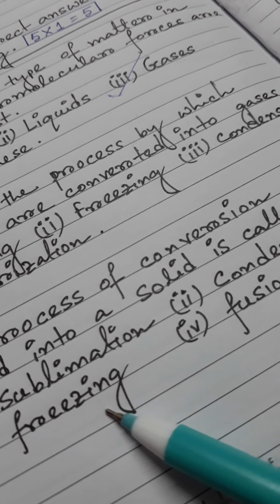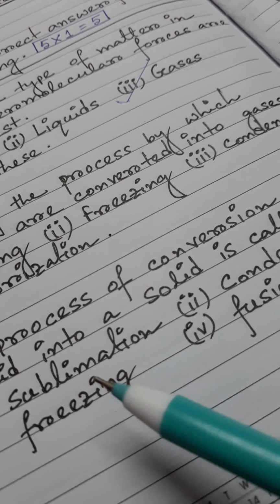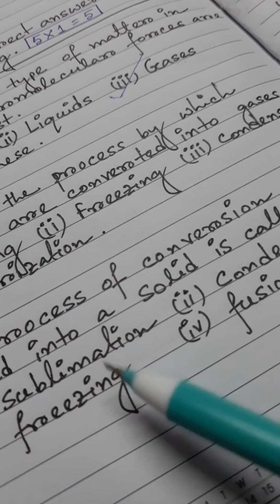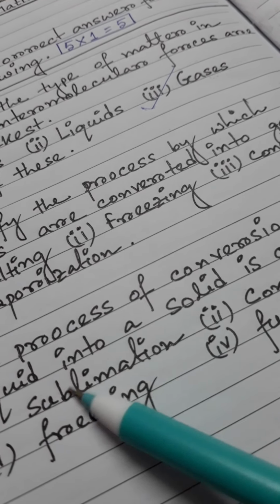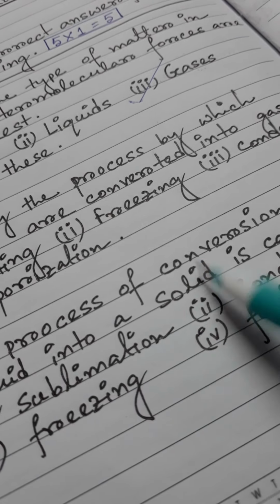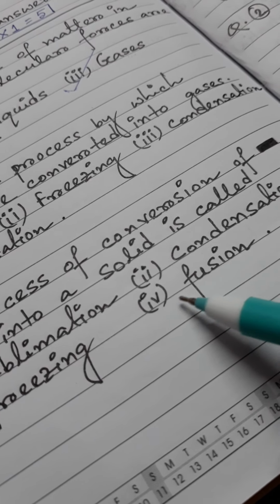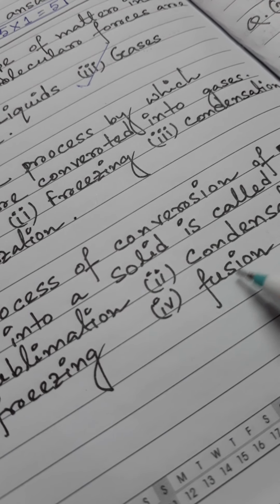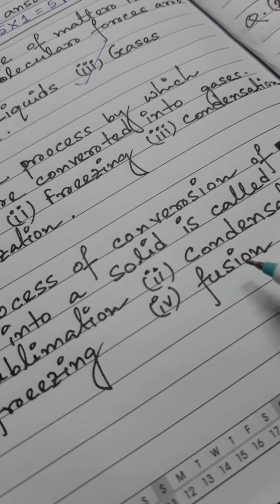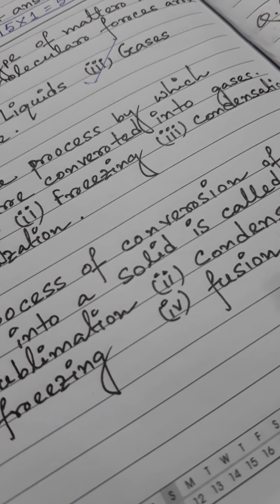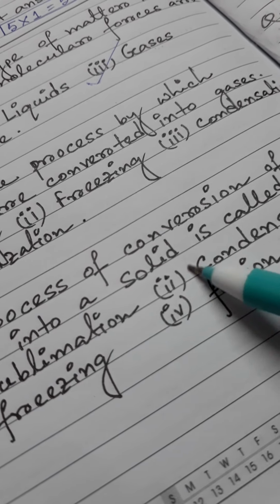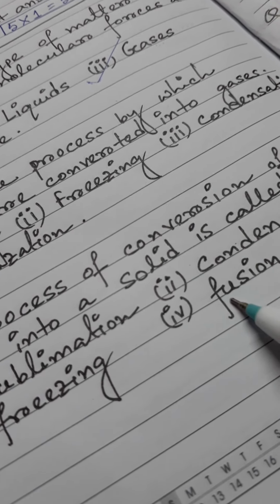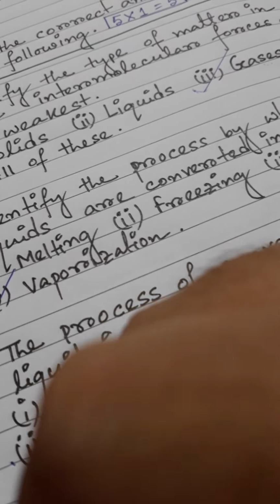Freezing is the process of conversion of a liquid into its solid state at a particular temperature on cooling. So the conversion is from liquid to solid, and this option is the correct one. Fusion actually means melting, the process of conversion of a solid into its liquid state at a particular temperature on heating. So sublimation is incorrect, condensation is incorrect, and fusion also. The correct option is freezing.